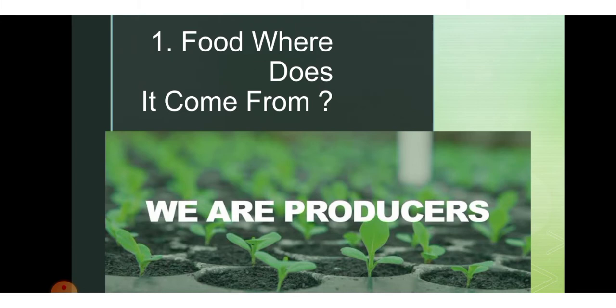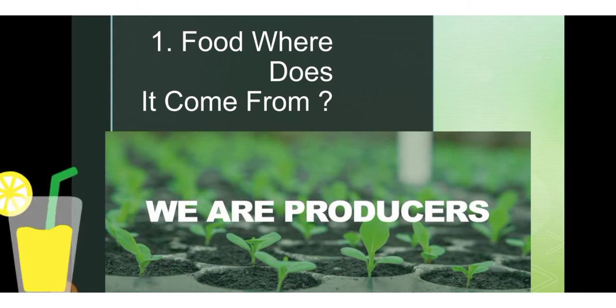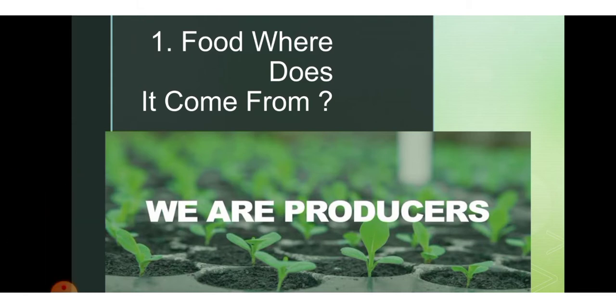Our food contains nutrients like carbohydrates, protein, fats, vitamins, and minerals. The amount and type of the nutrient varies from food to food. We also need water and roughage in our diet. Food is a basic need. Air, water, shelter, these are the basic needs. Imagine a day without food.